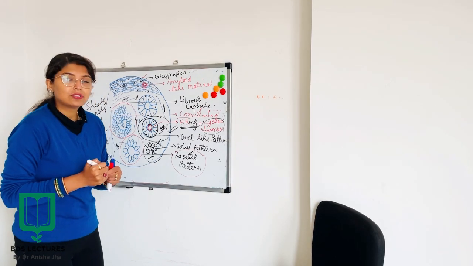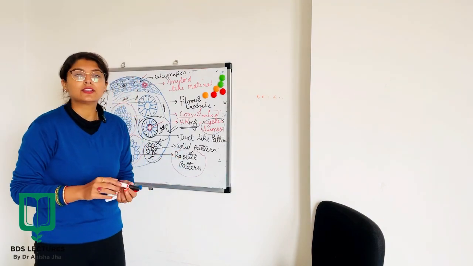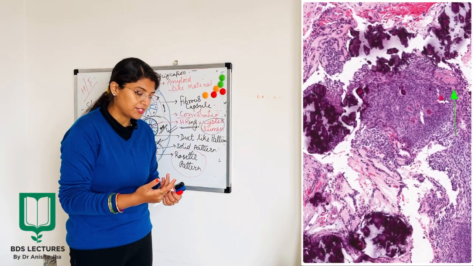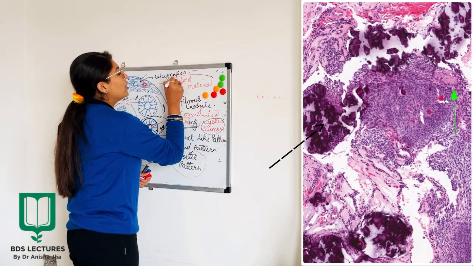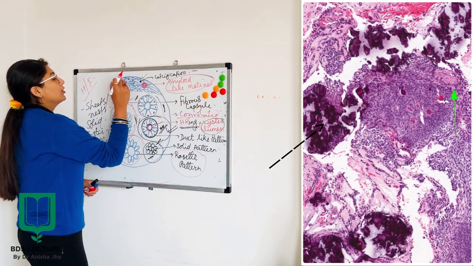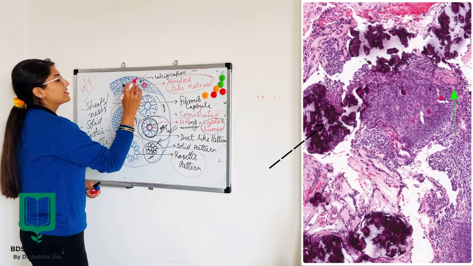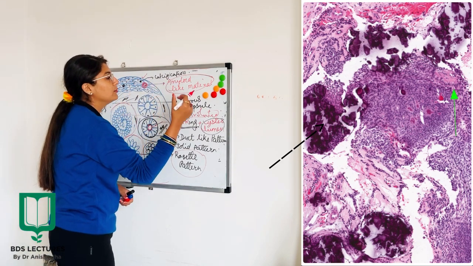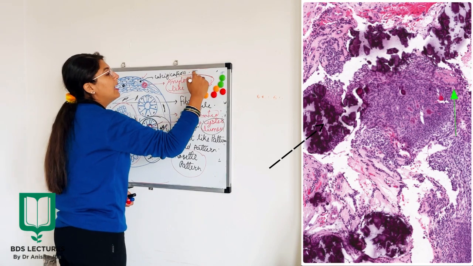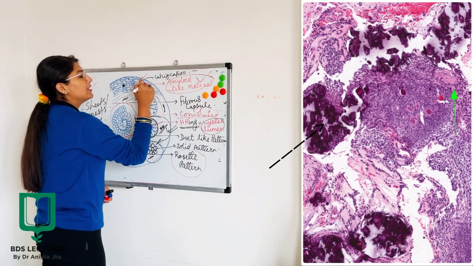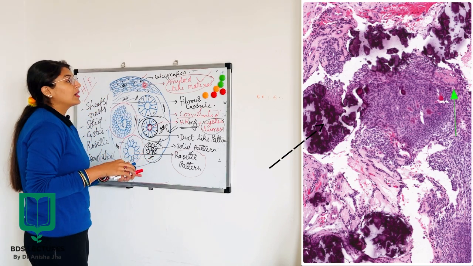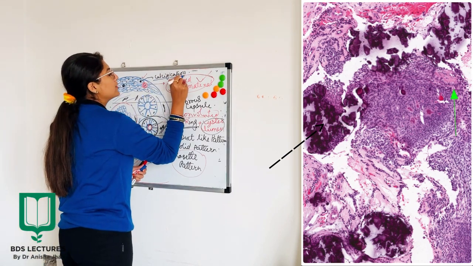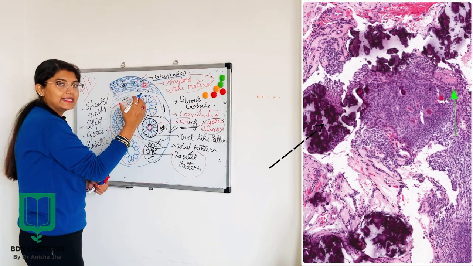Now, when I talk about the intracellular accumulation or the features which are present, the first thing which we study is the amyloid-like material. Your sheets or nests of cells have some accumulation of amyloid-like material which is eosinophilic in nature, and also some foci of calcifications are present.